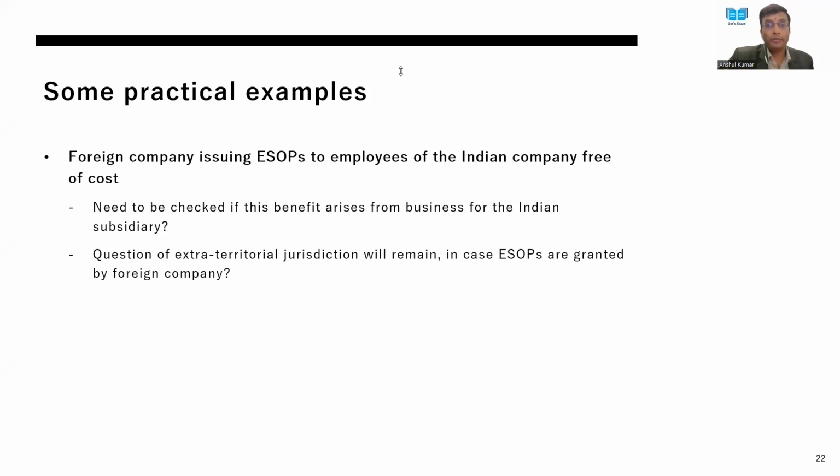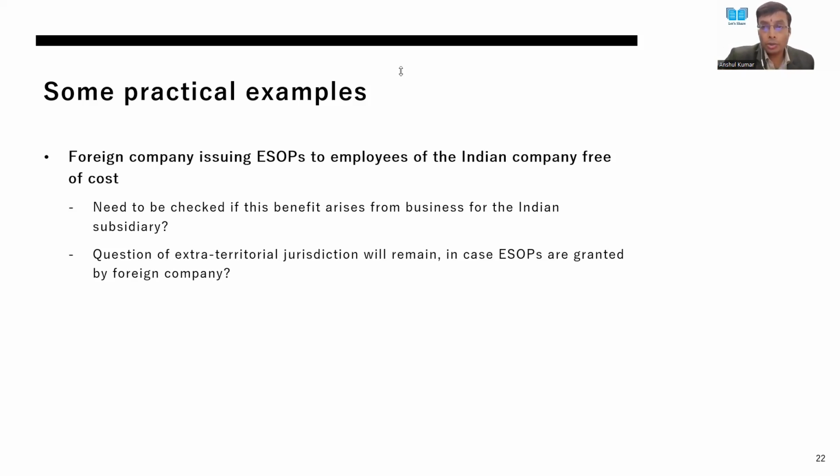Now, if they are into the business of giving loans and taking loans, probably in those circumstances someone may argue about giving a loan at a lower interest rate. But again, the question arises that when the bank provides the loan, it will evaluate a business circumstance. First of all, how are we going to demonstrate that it is at a lower rate? That is also a question, how it is going to be demonstrated that it is a lower rate. It is going to be a challenging situation to my mind.